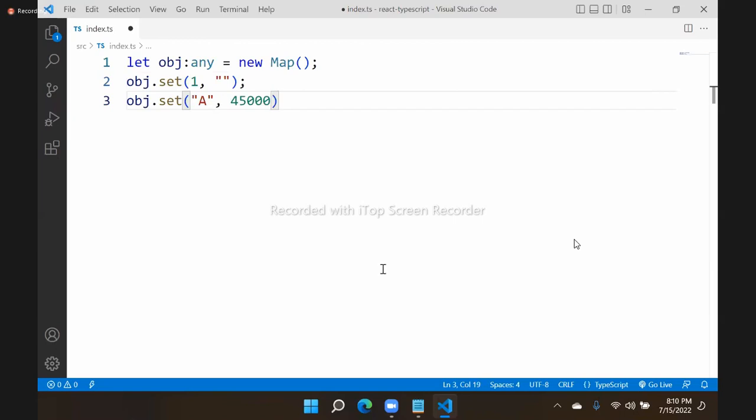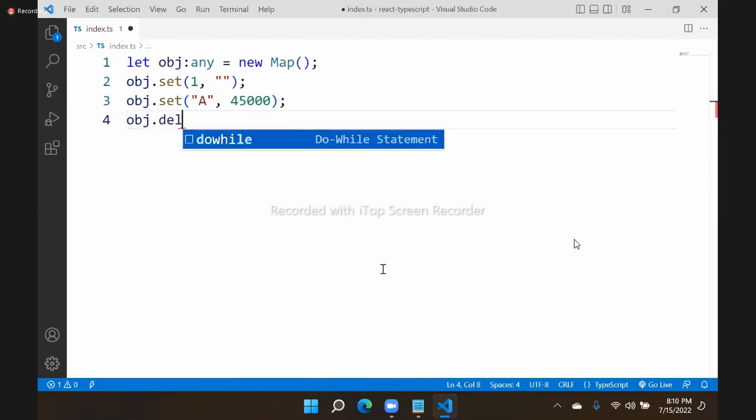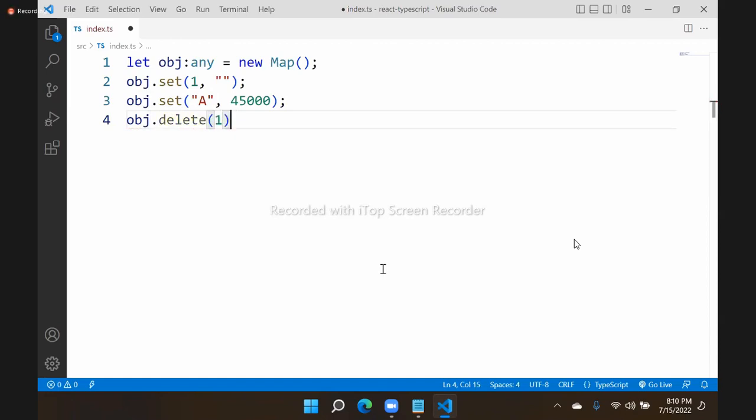You can put any value, which is not possible in an object, as an object has only string keys. We can easily use obj.delete to delete a key. We can verify with obj.has, which returns true or false.